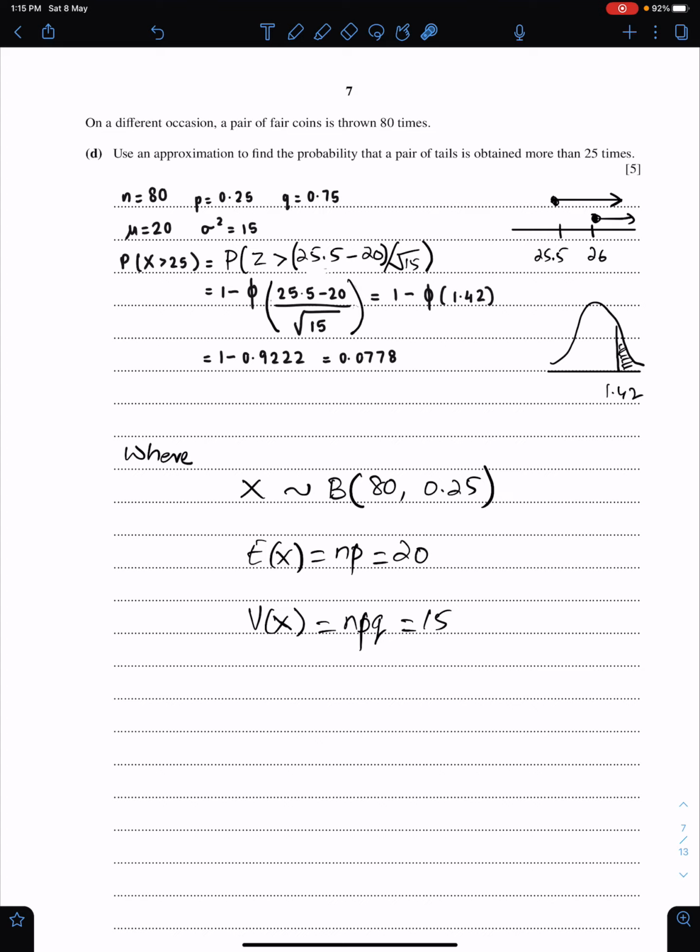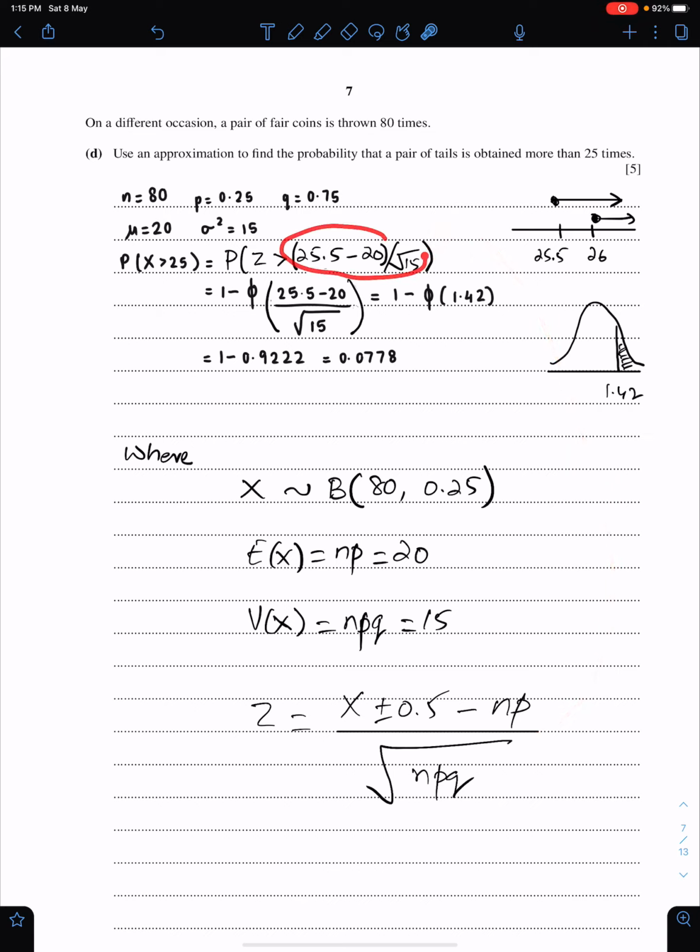Well, we need np and npq, because this is the formula of Z: x plus minus 0.5, this is for continuity correction, minus np, over under root npq. So we need the mean and variance of binomial. The mean is 20 and variance is 15. So when you convert this x into z, you need to write 25.5 minus np divided by under root npq. We use this formula here.